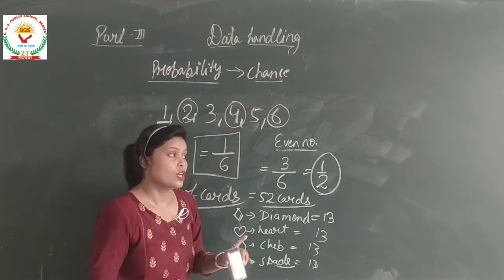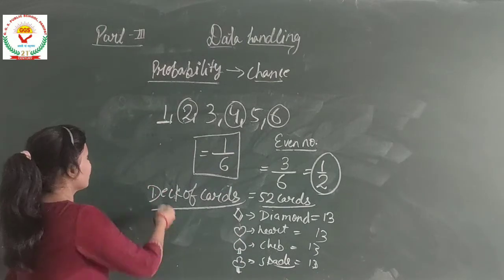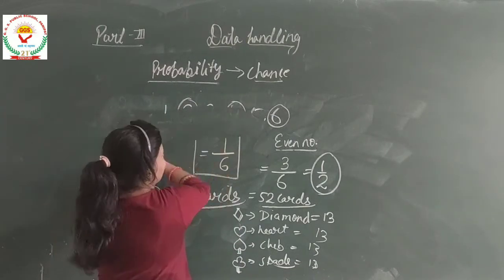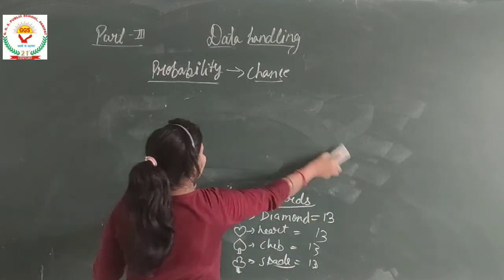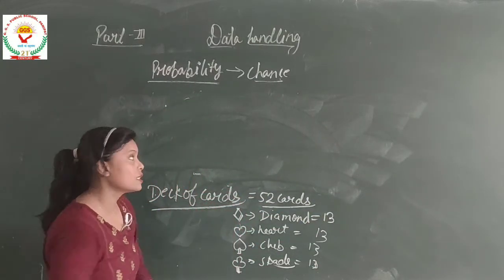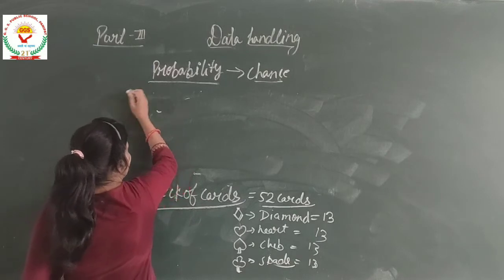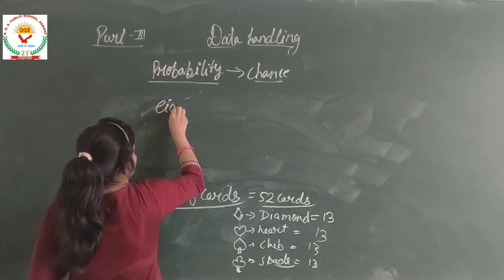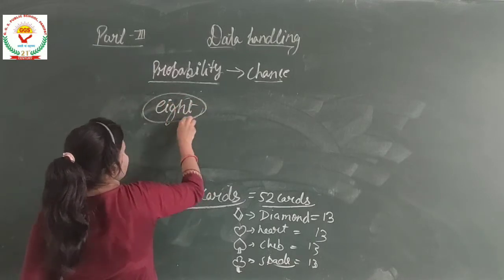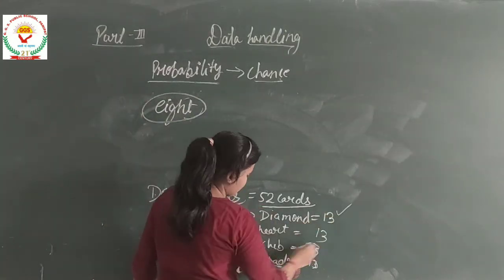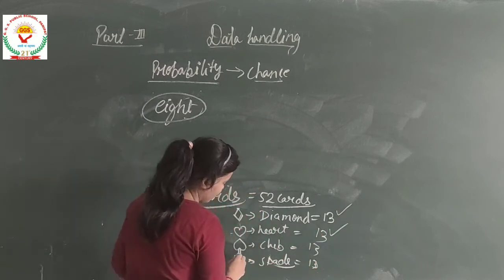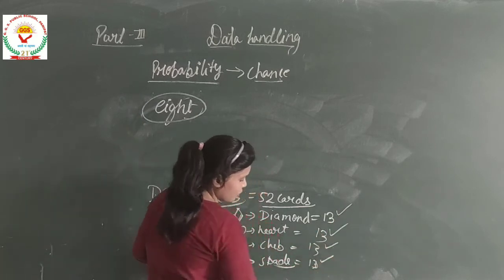Okay, so if I say what is the probability of getting 8? This shape also consists of 8, this shape also consists of 8, this shape also, this one also.